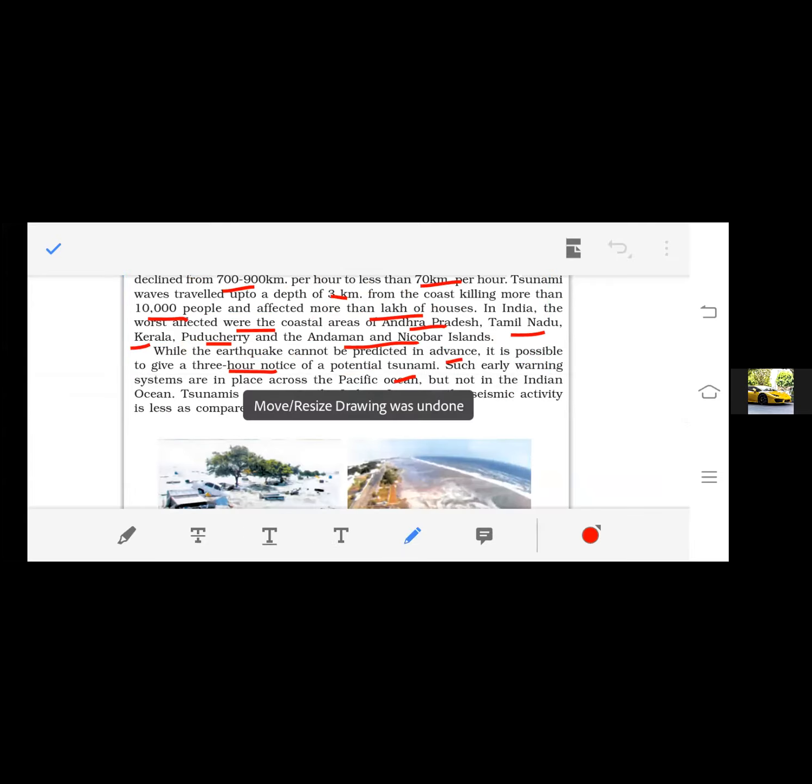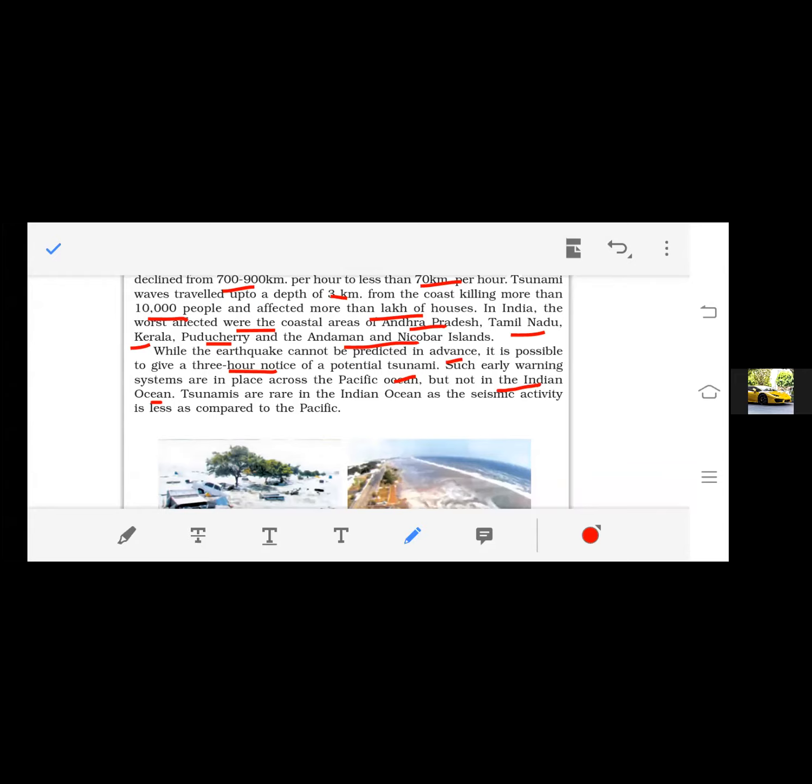Now, what happened due to these tsunamis and the lot of destruction they caused? Some alarm systems are there in the Pacific Ocean now, which alert us about the changes or movement of the Earth's crust, so that we can protect ourselves. If we get 2 to 3 hours of notice that an earthquake is coming, we can protect ourselves. But not in the Indian Ocean. This type of alarm instrument is not placed in the Indian Ocean.